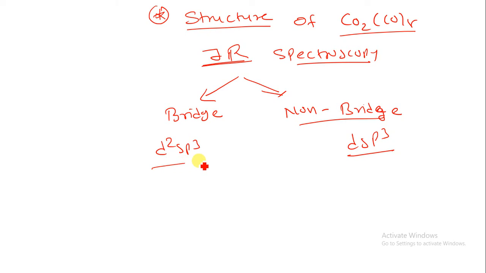So IR spectroscopy suggested two isomeric possibilities for Co2(CO)8.